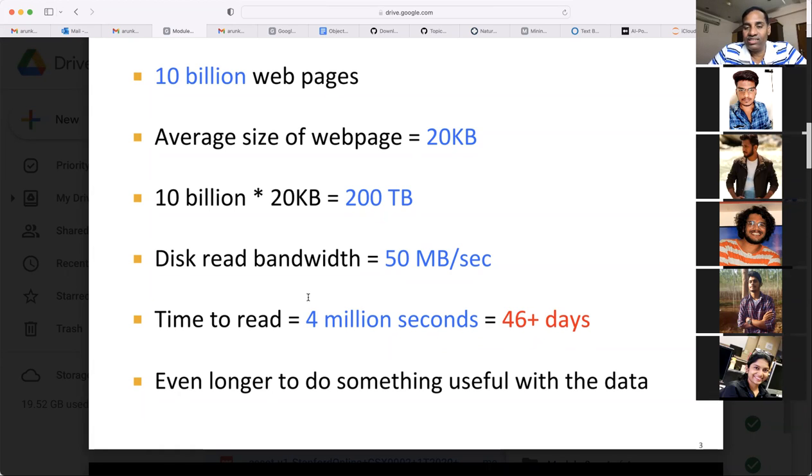We are just discussing how much time it will take to store those 10 billion pages if you have memory available to store that. But the disk has its own limitations. It will read only 50 MB per second. With that speed, it takes 46 days to read. That doesn't end your problem, right? Then you need to do something useful based on that data you stored. Then how much time it will take, you can think of now in the same terms. You can stop me and say wherever you don't understand or you want more clarity.